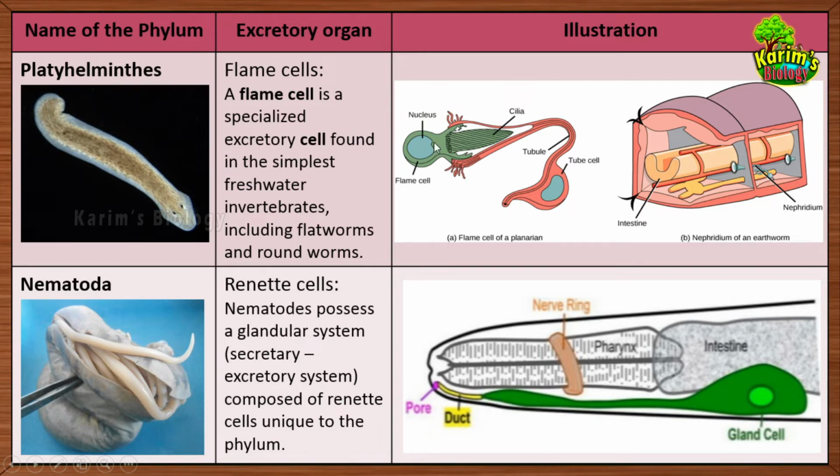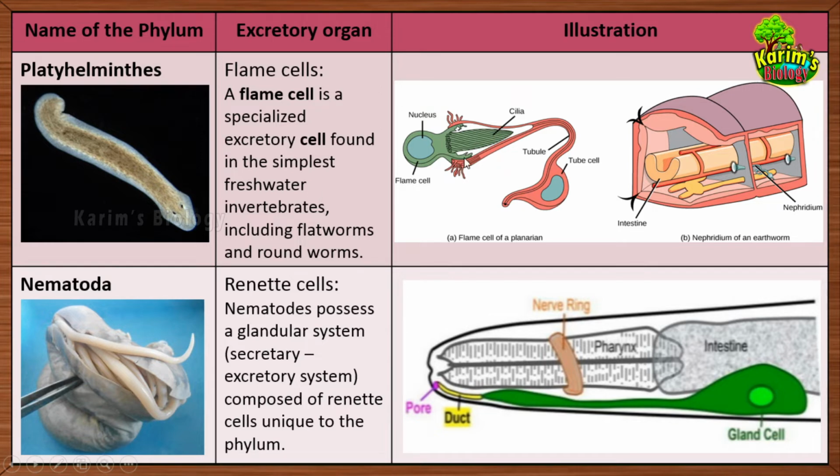In Platyhelminthes, the flame cells collect the waste material, and the waste now will be sent into this tube cell. There is a tube-like structure. You can see this is the tube cell. The waste will be collected by these flame cells. Now, can you see the cilia over here? Yes, these cilia constantly move. When they move, the waste that is collected here will be pushed towards this tube cell. The waste will be pushed, and from that waste, whatever useful substances there are will be reabsorbed into this tube cell, and the rest of the waste will be sent out of the body. This is how the flame cells work in Platyhelminthes.